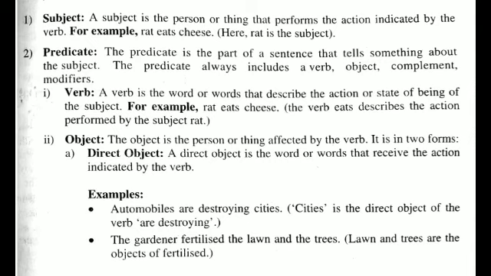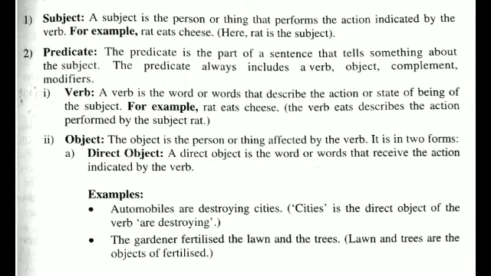Subject. A subject is the person or thing that performs an action indicated by the verb. For example, rat eats cheese.